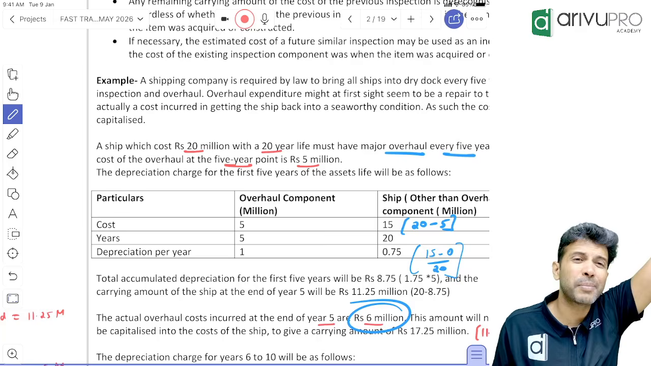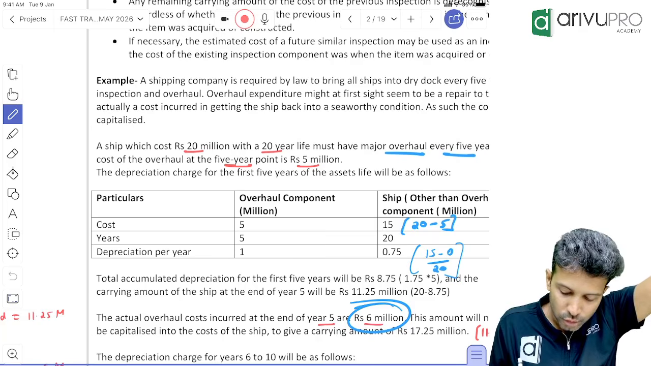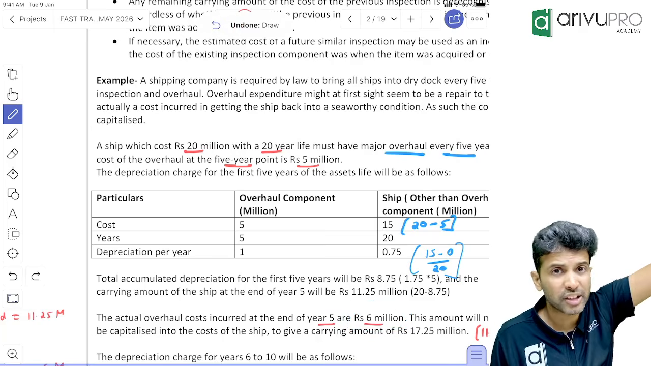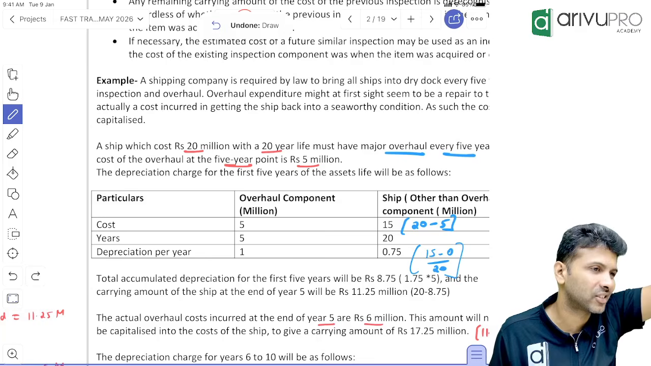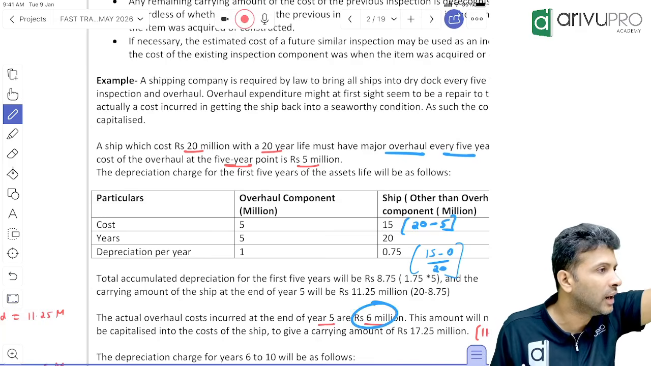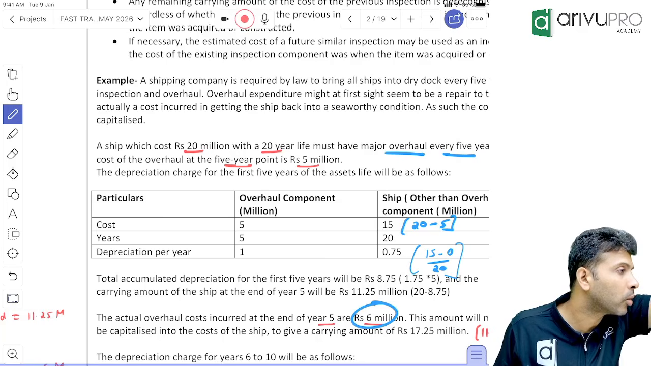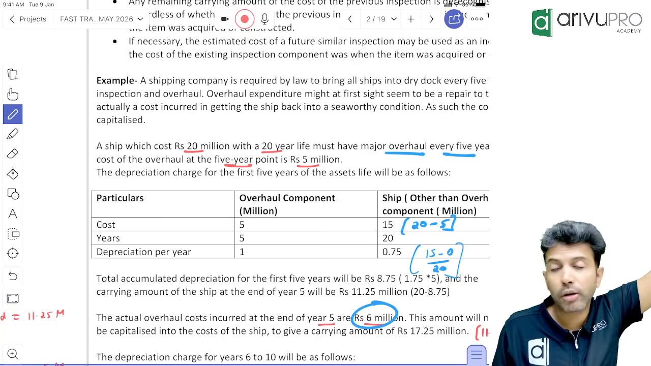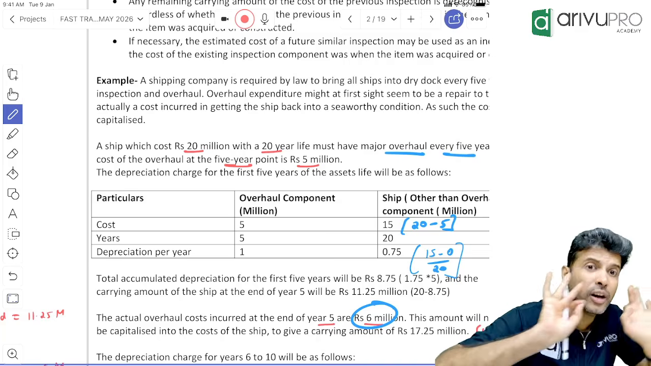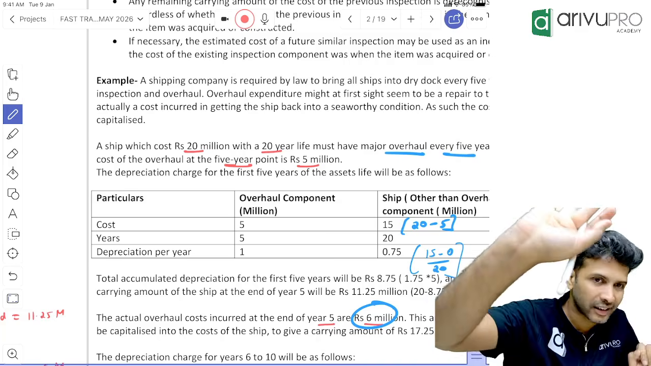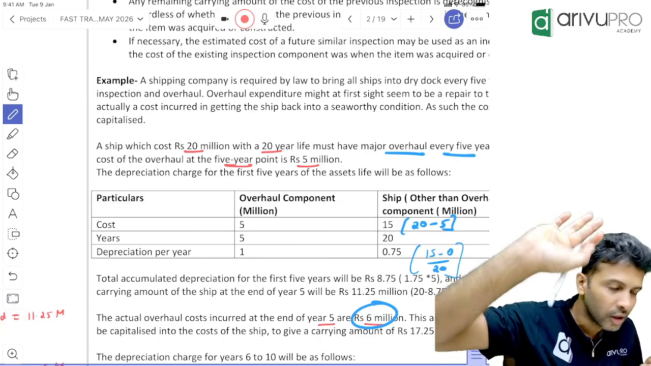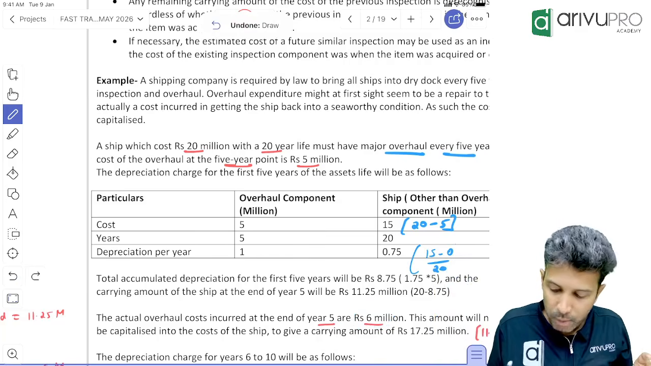Concept is same as replacement part. Tell me what you will do. This new inspection charges of 6 million, will you transfer it to SPL or capitalize? This CU 6 million you will capitalize. One more. What is one more? Carrying amount of the old inspection charges. If at all it is remaining, you will need to de-recognize. Clear? So now that means tell me what is the carrying amount of the ship now?